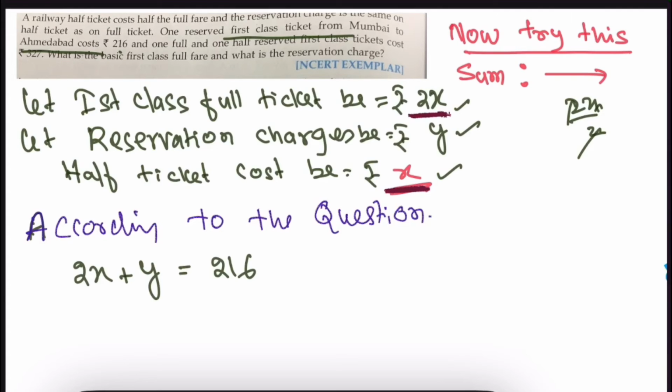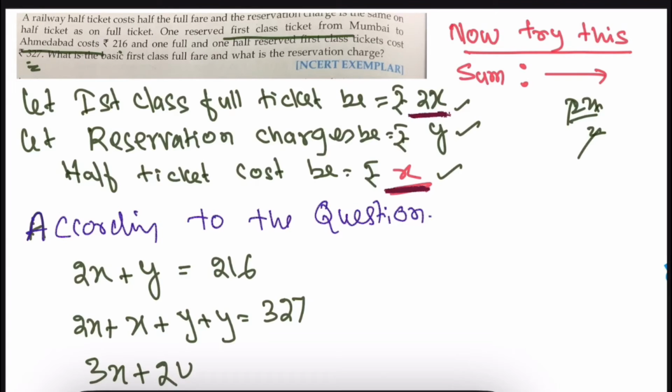In the second case, one full ticket 2x plus one half ticket x, and reservation charges y plus y, equals 327. So this becomes 3x plus 2y equals 327. This is our second equation, and this is our first equation.